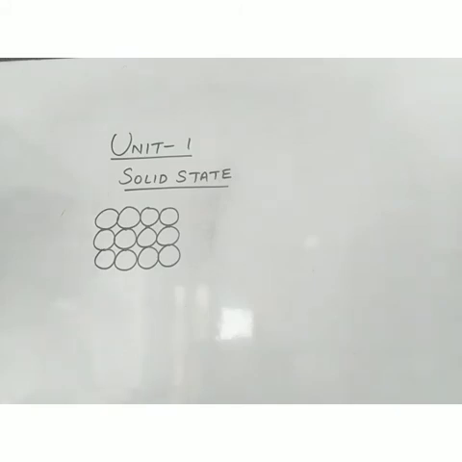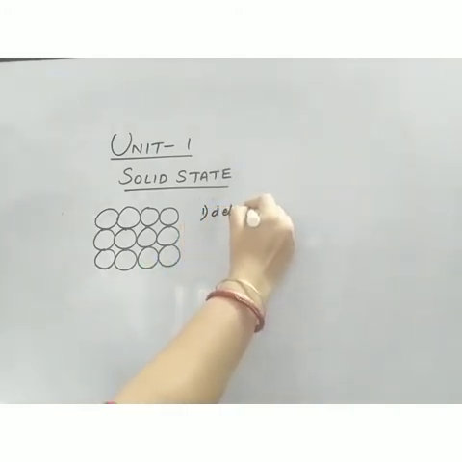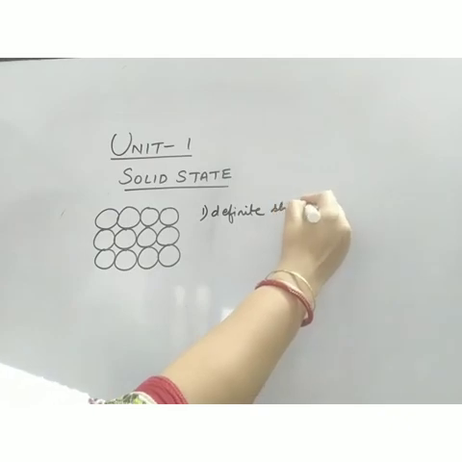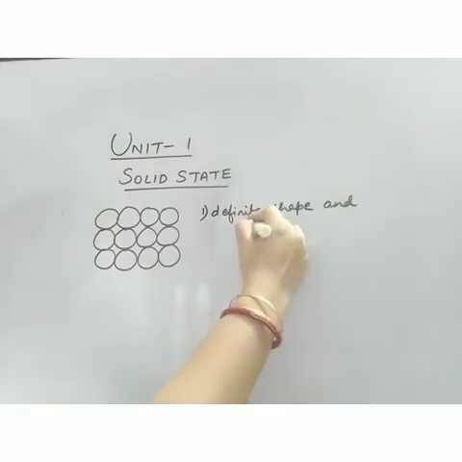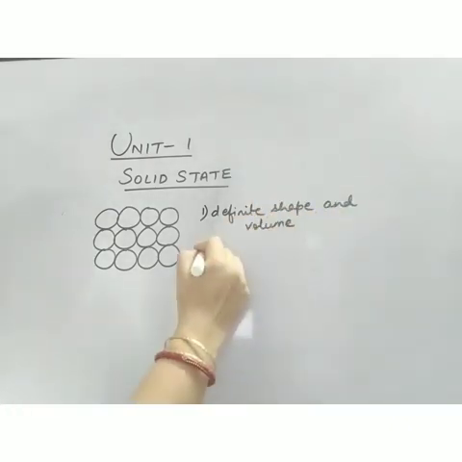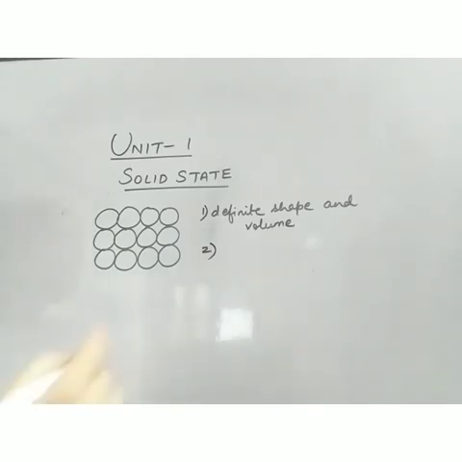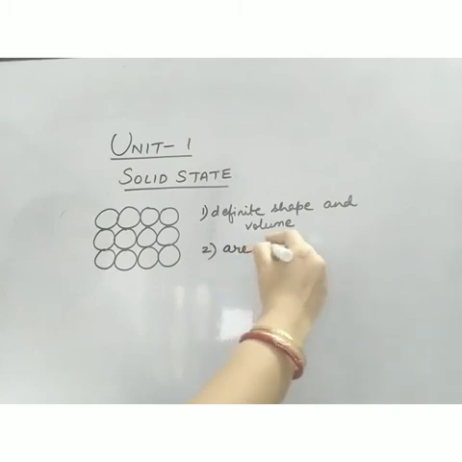Now, what are the other characteristics of solids? The first characteristic is that they have definite shape and volume. Solids are quite rigid.